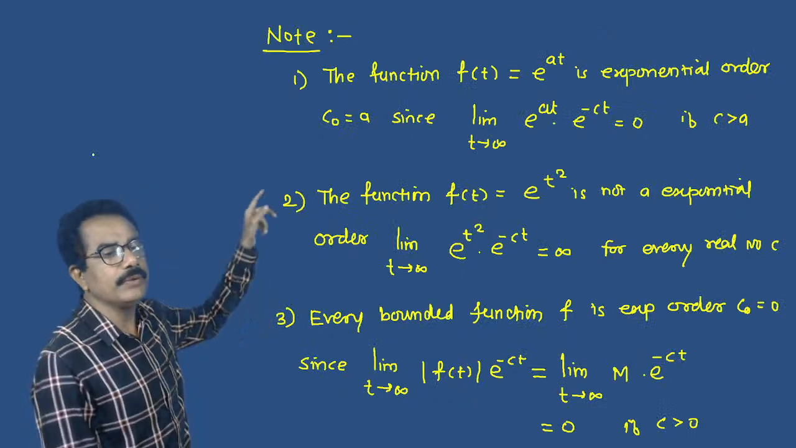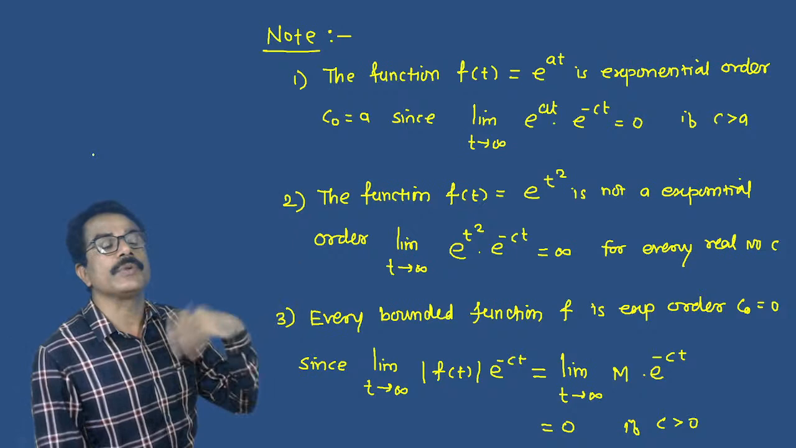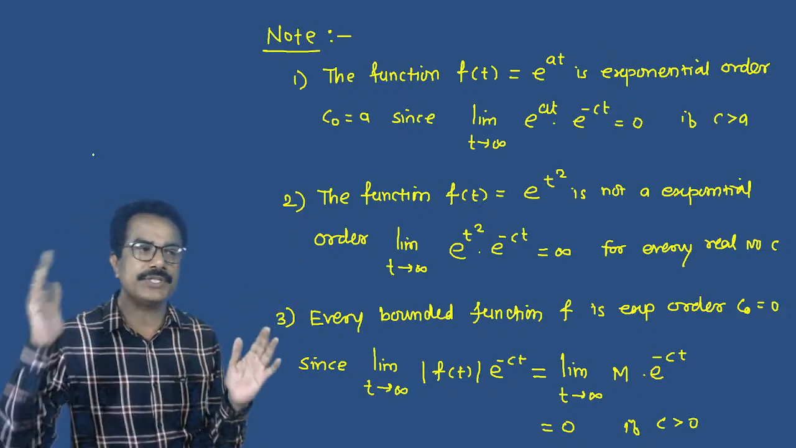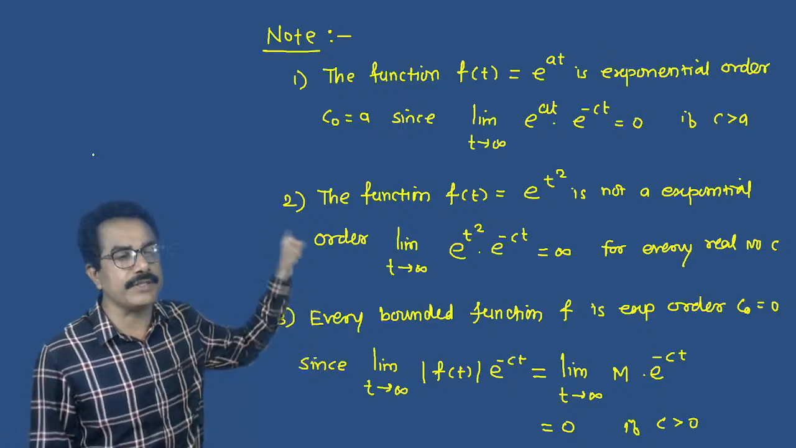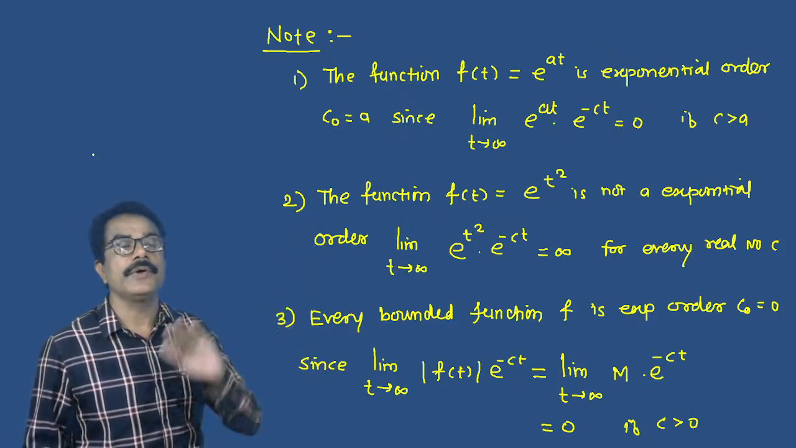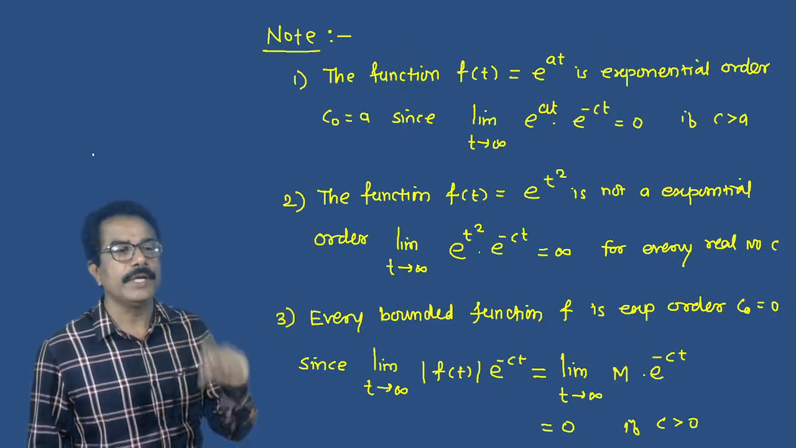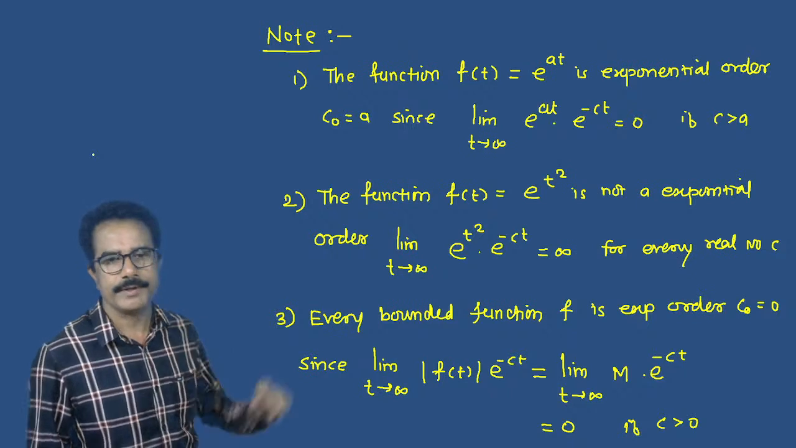These are the few notes you must know. The function f(t) = e^(at) is of exponential order. Here in this case c0 = a, since the limit as t tends to infinity of e^(at) times e^(-ct) is equal to 0 if c > 0.